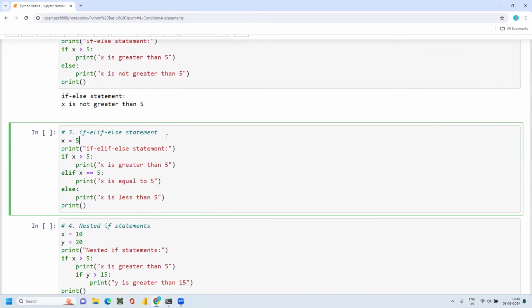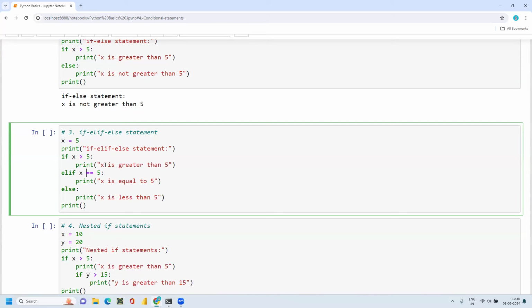And this is for if, elif, else, where I have multiple conditions and I want to check them. So I'm assigning 5 to a variable x, and I'm checking whether x is greater than 5, then print x is greater than 5. We will use elif in between if I want to apply another condition along with this greater than operation, and also check whether x is equal to 5 or not.